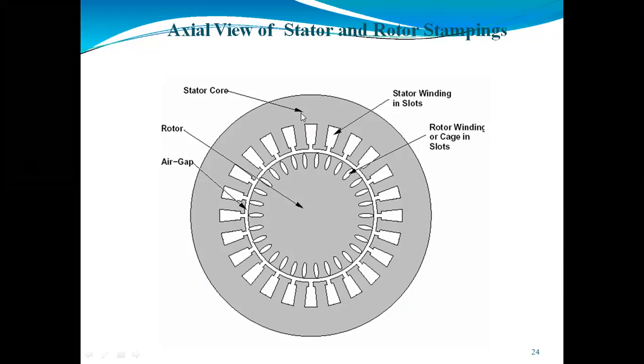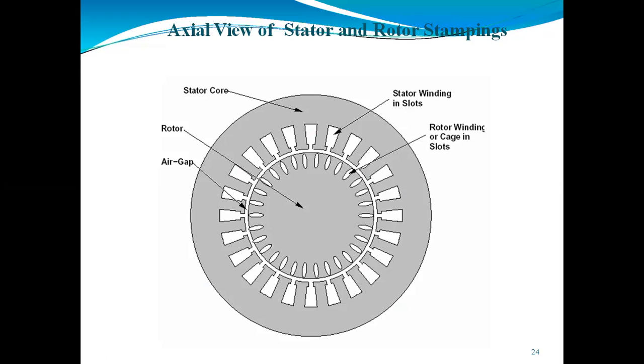We are using the stator core in order to reduce the eddy current losses. We are using the stator core which will be laminated. After that we are using the stator winding in the slots. You can see here. The slots on the periphery of the stator of a three-phase induction motor carry the three-phase winding. So this three-phase winding is supplied by a three-phase supply, that will be star or delta. The three phases of winding are connected either in star or delta depending upon which type of starting method we are supposed to use.